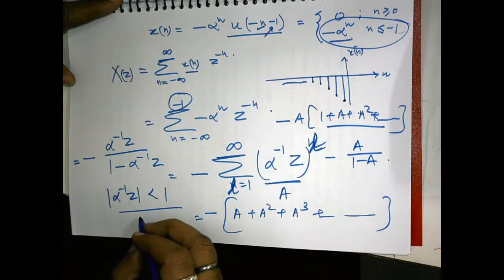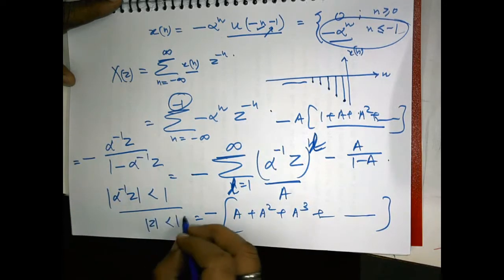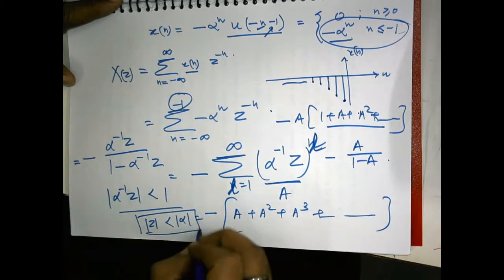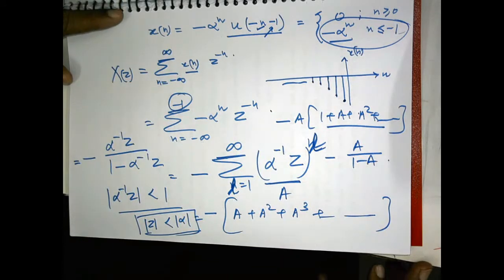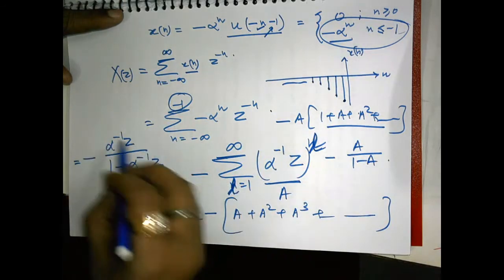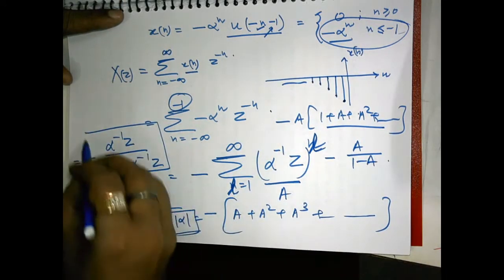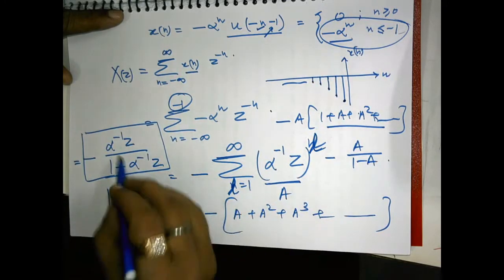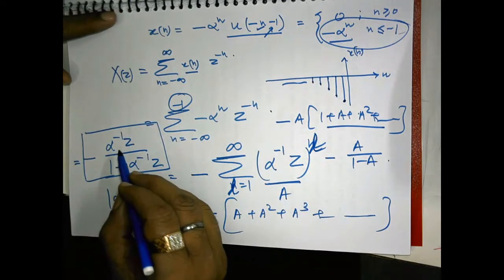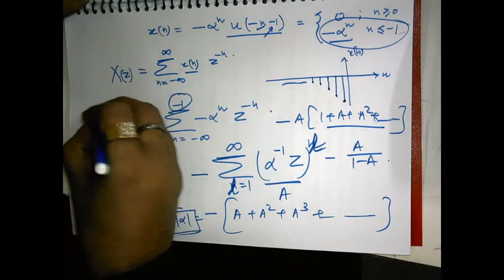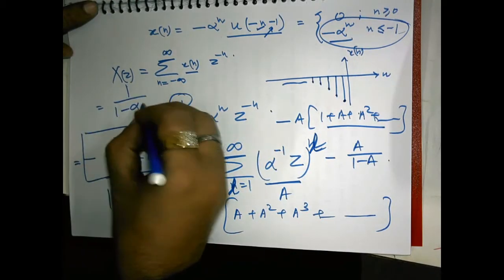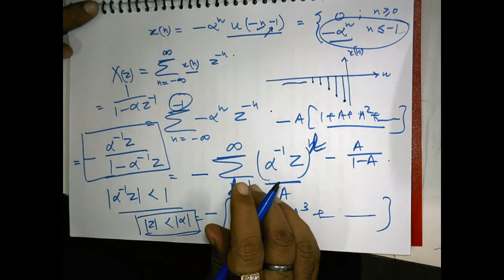So what this region of convergence says is that mod z should be less than mod alpha. And if you do some mathematical manipulation, you will obtain that this is equal to 1 over 1 minus alpha z inverse.